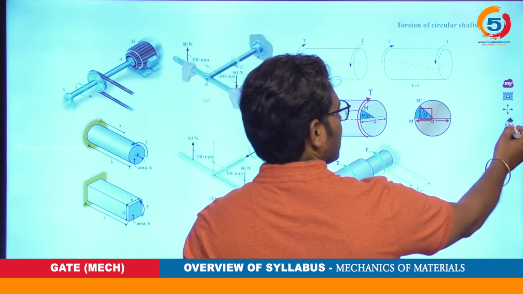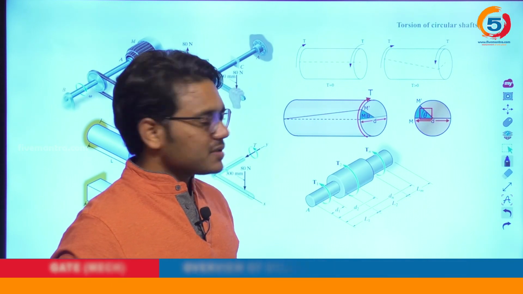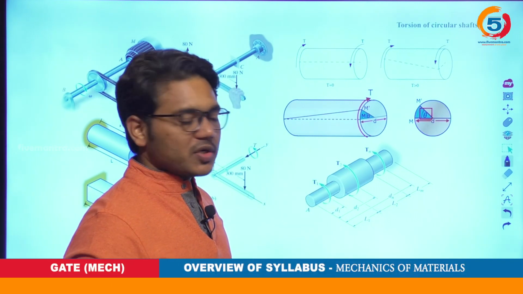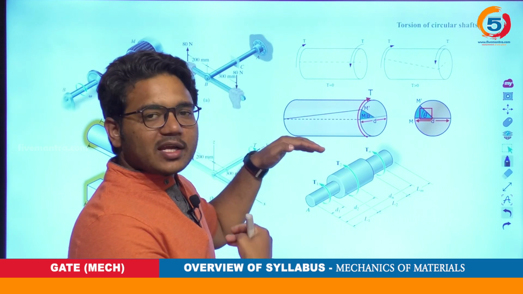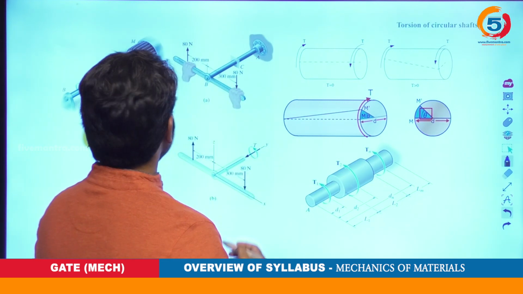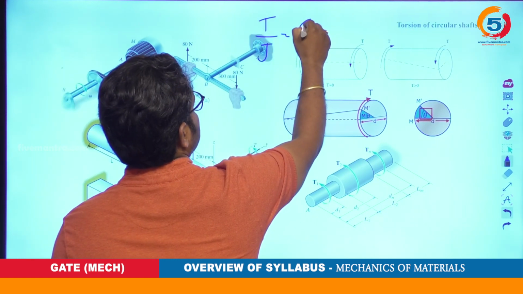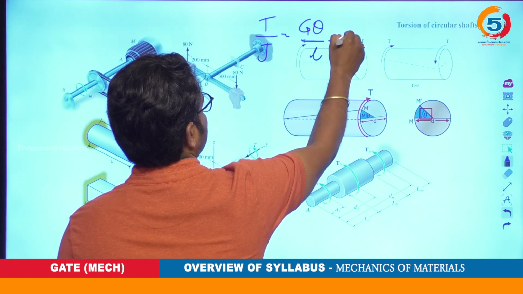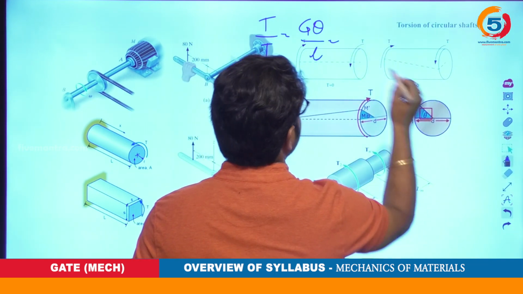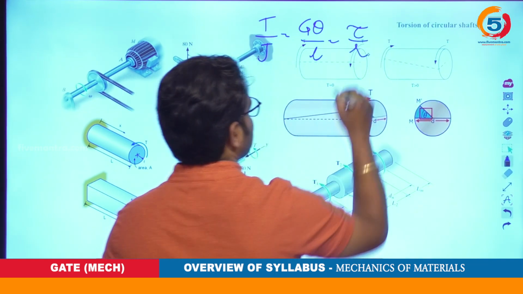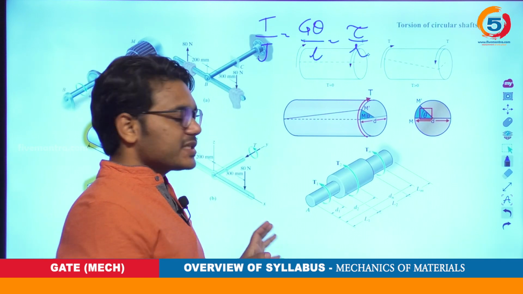As in the case of bending, which is based on the bending equation, similarly here the torsion is based on the torsion equation, which is similar to the bending equation, and we can compare it with the bending equation also. It is something like this: T by J is equal to G theta by L is equal to tau by R. We will try to understand all these parameters while we discuss this topic.